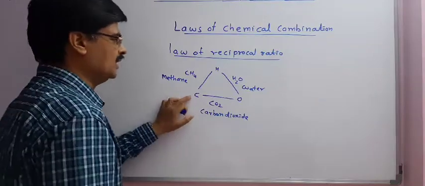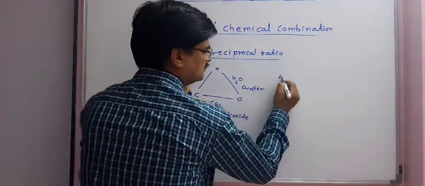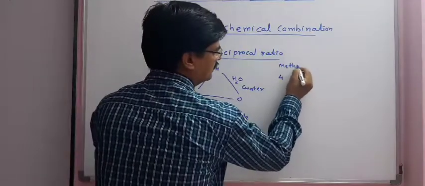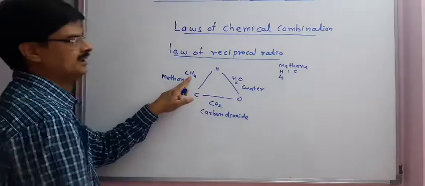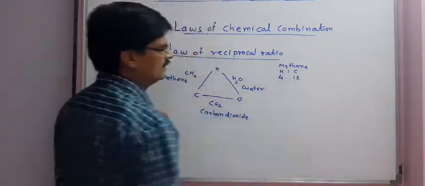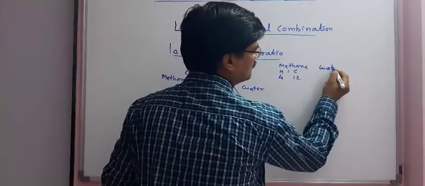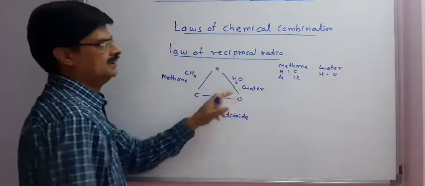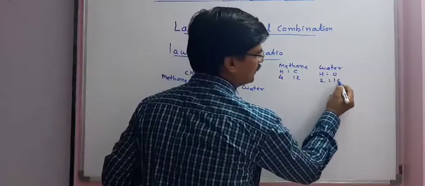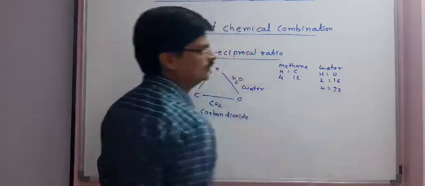Now we will calculate that in methane, hydrogen is to carbon is 4:12. And in water, hydrogen is to oxygen is 2:16, so we can say 4:32.